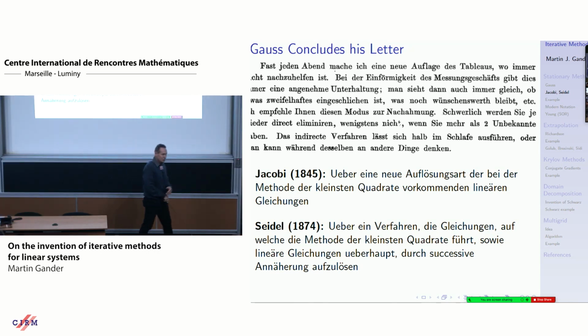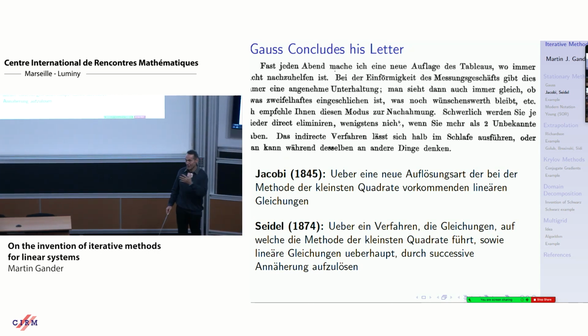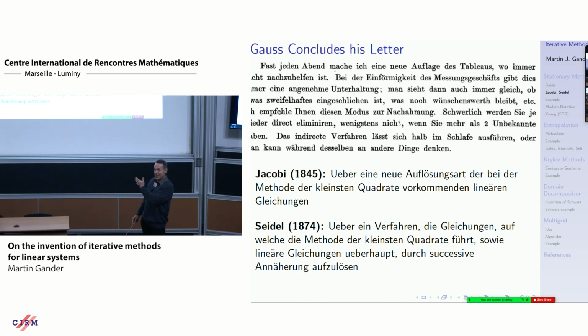So you see, what he does in the evening... Here I go. What he says is, what I do in the evening after this boring day, I have a relaxing thing to do. I do these calculations. There was no TV at that time. So he says, I do these calculations, and it's very relaxing. You can do them half asleep, or you can think of other things. It's so nice to do this after the boring day of measuring angles. And he recommends his friend to do the same. And he says, never ever he's going to use Gaussian elimination again, at least not if there are 2 or more unknowns in the linear system of equations.